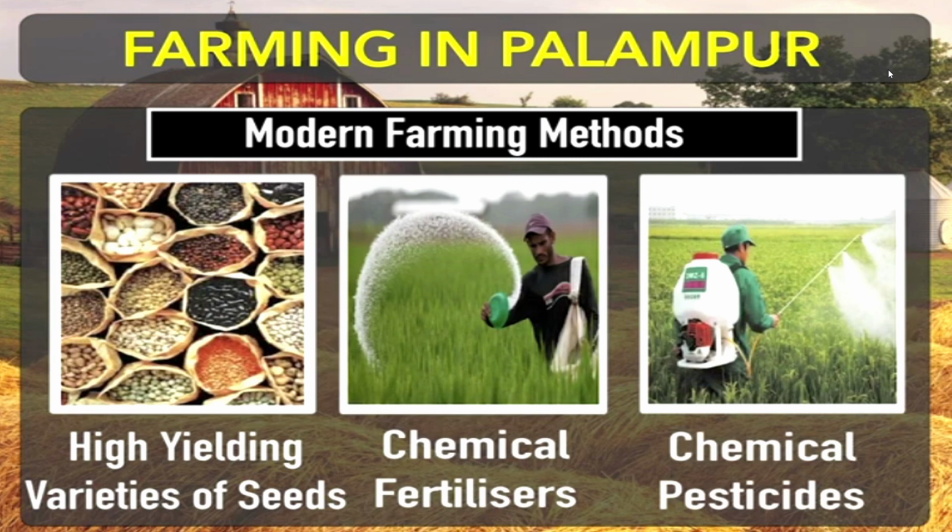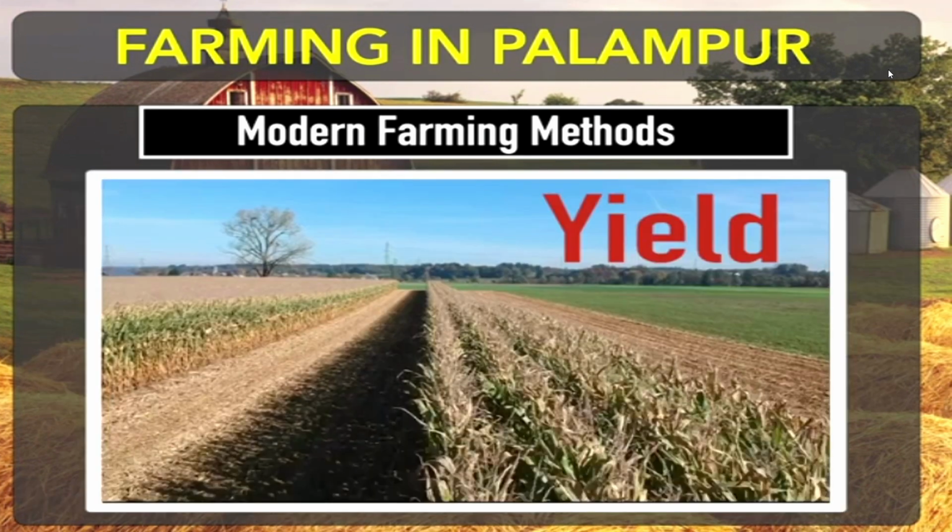They know very well that these things are playing a very important role in increasing the quality and quantity of various kinds of crops, cereals, and different kinds of seeds we are producing in our farms during the whole year. Now we'll move to the next slide.